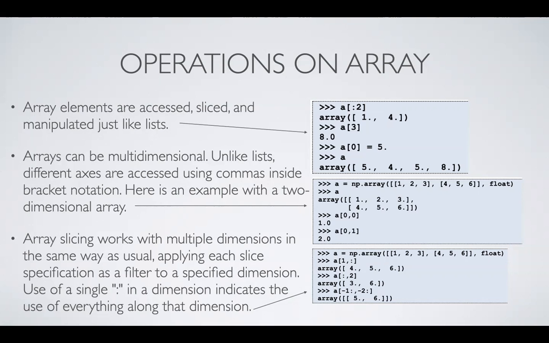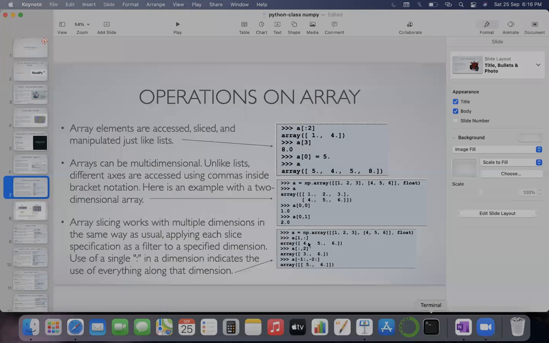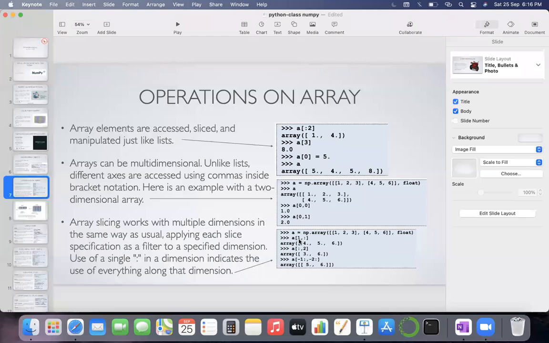For example, in this particular example, you can see 1 comma and then this column. This 1 comma column actually means the slicing has been done in the second row, and the column is not being considered. So that is why the results are coming in the second row only, 4, 5, 6.